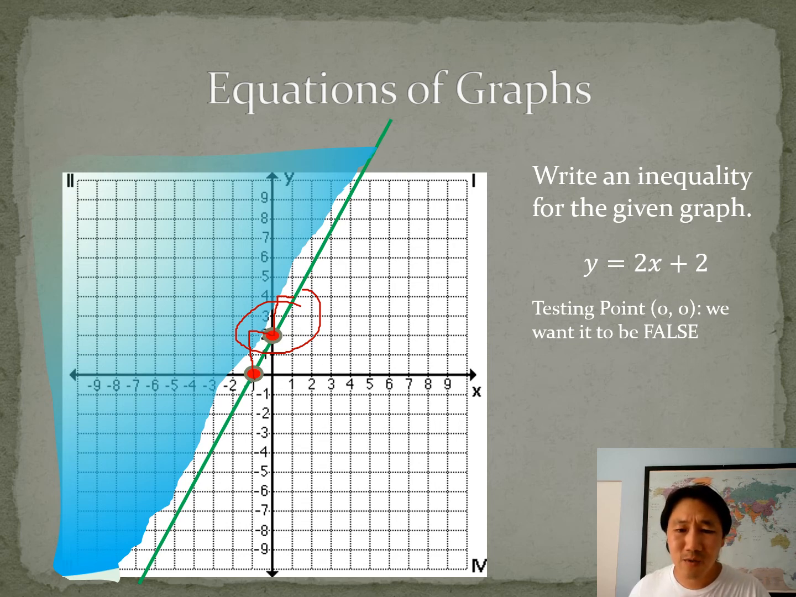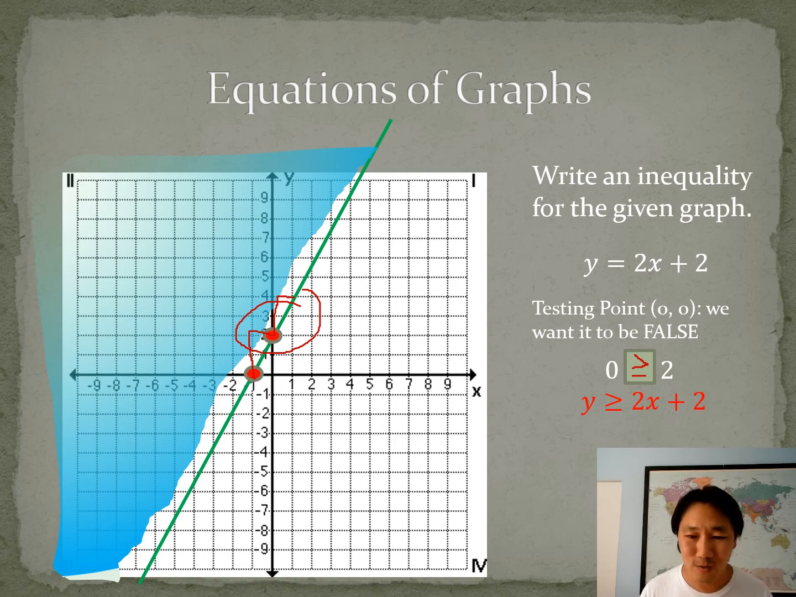So when I plug in 0, 0 into the x and the y, I get 0 is something 2. And I want that to be false. What symbol would make this statement false? If 0 is greater than or equal to 2. That is a false statement, and that's what we wanted. And that's the inequality we're going to use. Y is greater than or equal to 2x plus 2. All right, and that's our final answer.